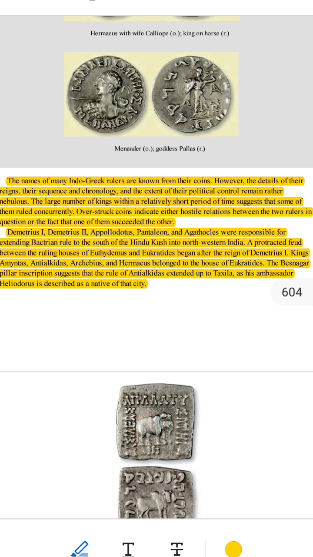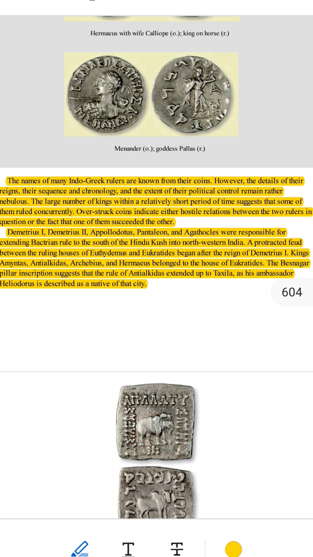6. Who was Antialcidas and why is he important? 1. Antialcidas. He was a king from the Eucratides family. 2. Besnagar pillar inscription. A stone pillar found in Besnagar, India, tells us about Antialcidas. It says he sent an ambassador, a person representing the king, named Heliodorus to the city of Taxila. 3. What does this mean? This tells us that Antialcidas ruled up to Taxila, which was an important city in ancient India. 4. Who was Heliodorus? Heliodorus was the king's ambassador. The inscription says Heliodorus was from Taxila, meaning he was a local person sent to represent the king.